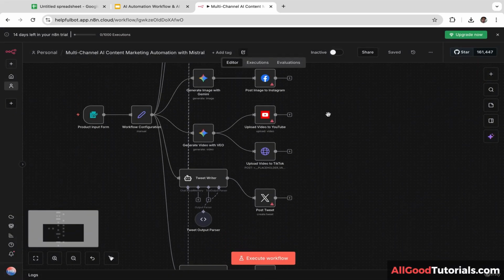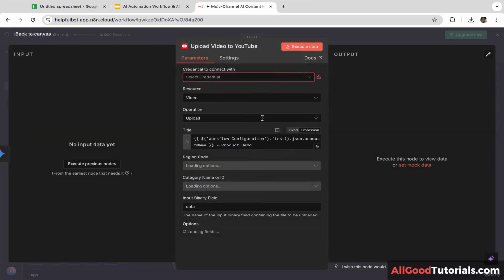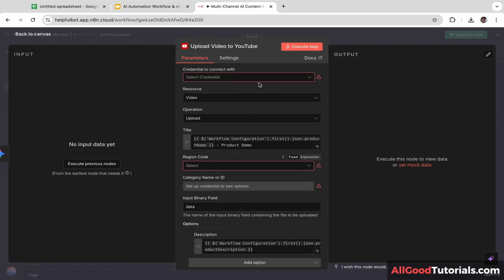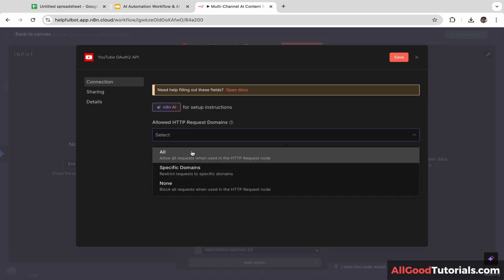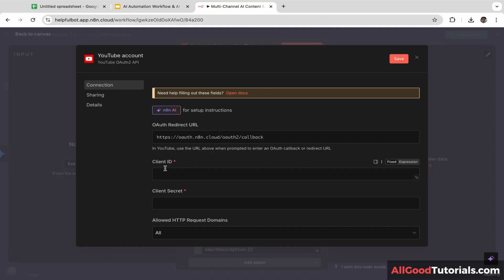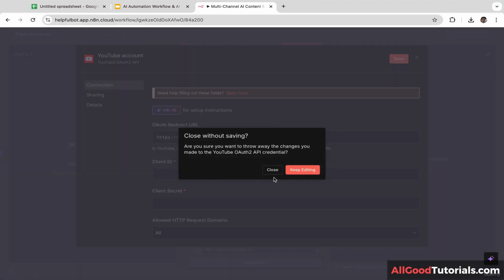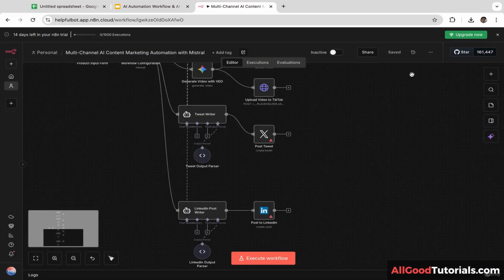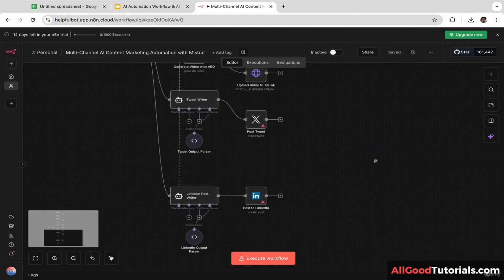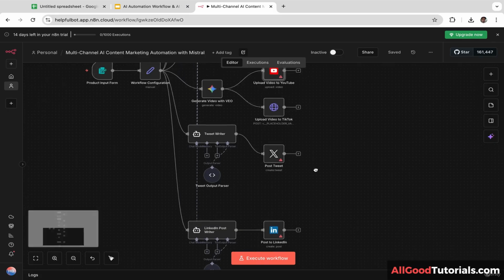Next, you will need to add credentials for your YouTube account. So you will need to connect your N8N with YouTube. So just click this and you will need to add a new credentials, and you will need to enter your client ID and client secret. And you will also need to do the same thing for Twitter and LinkedIn. Make sure that you add your credentials and connect your Twitter and LinkedIn to N8N.